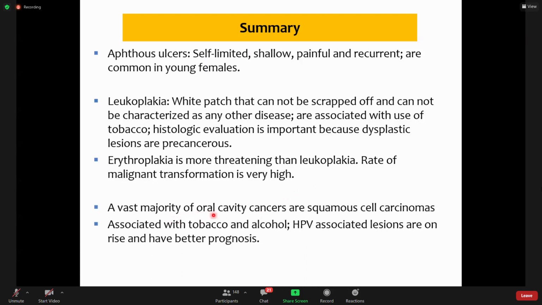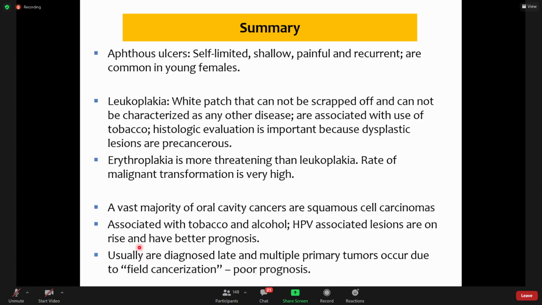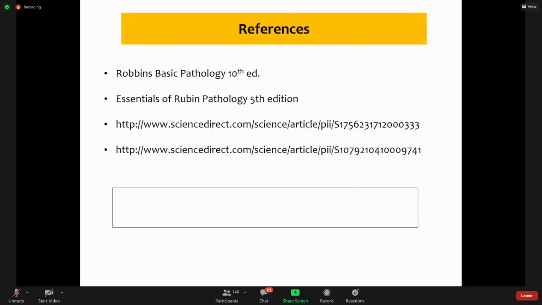A vast majority of oral cavity cancers are squamous cell carcinomas. They are associated with tobacco and alcohol. HPV associated lesions are on the rise and have better prognosis. Usually they are diagnosed late, and they may have multiple primary tumors due to field cancerization, leading to their poor prognosis. If you want to read, Robbins' Basic Pathology is your reference book.